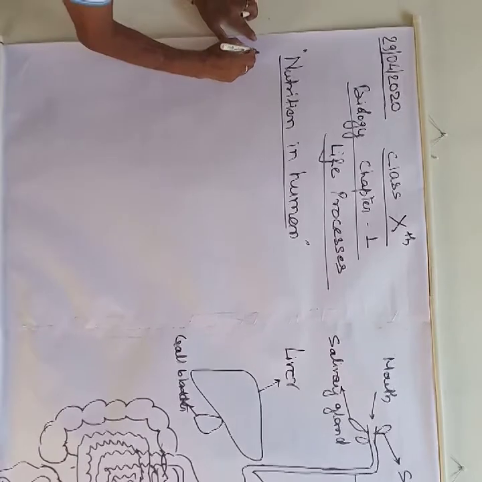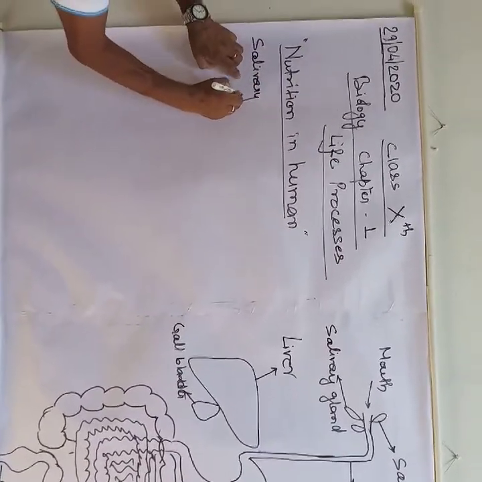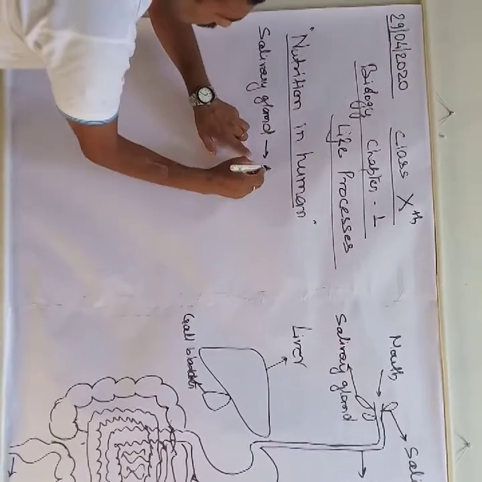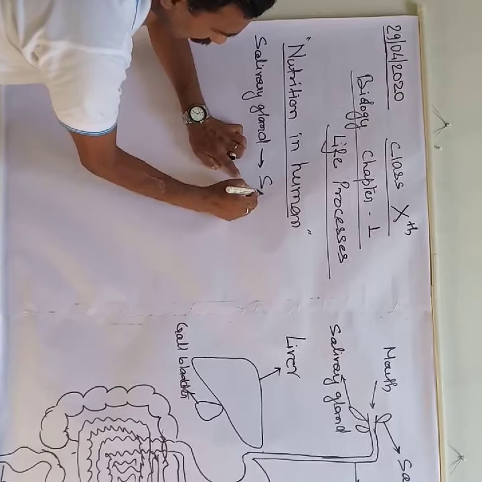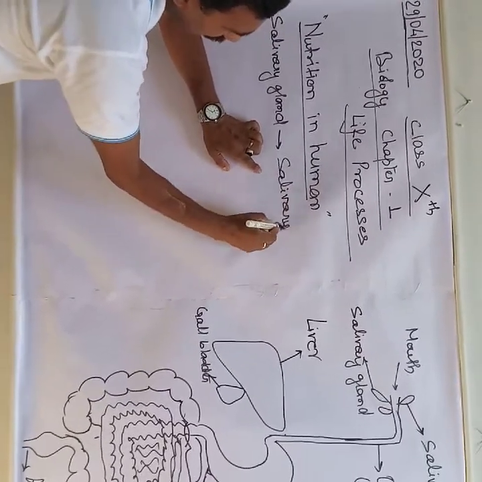In the mouth is the salivary gland, which secretes salivary amylase.